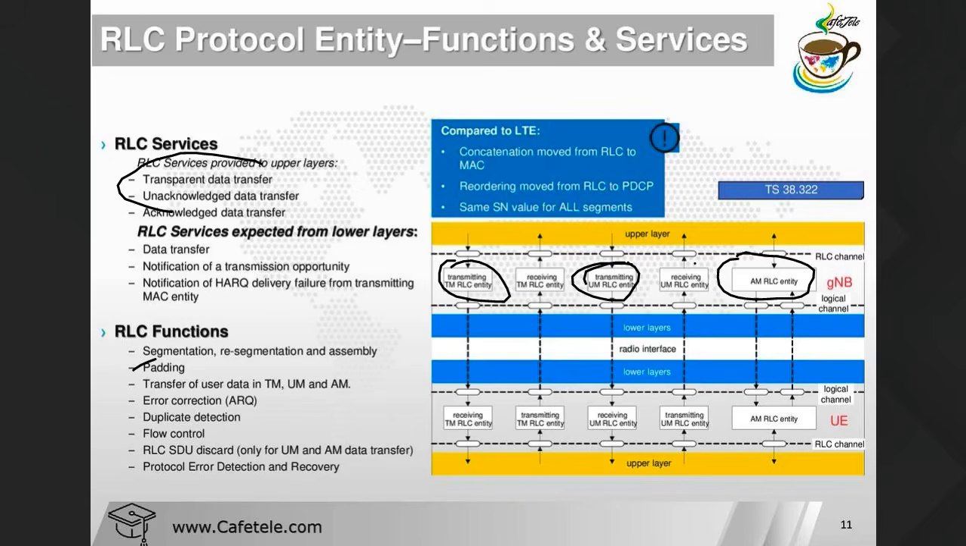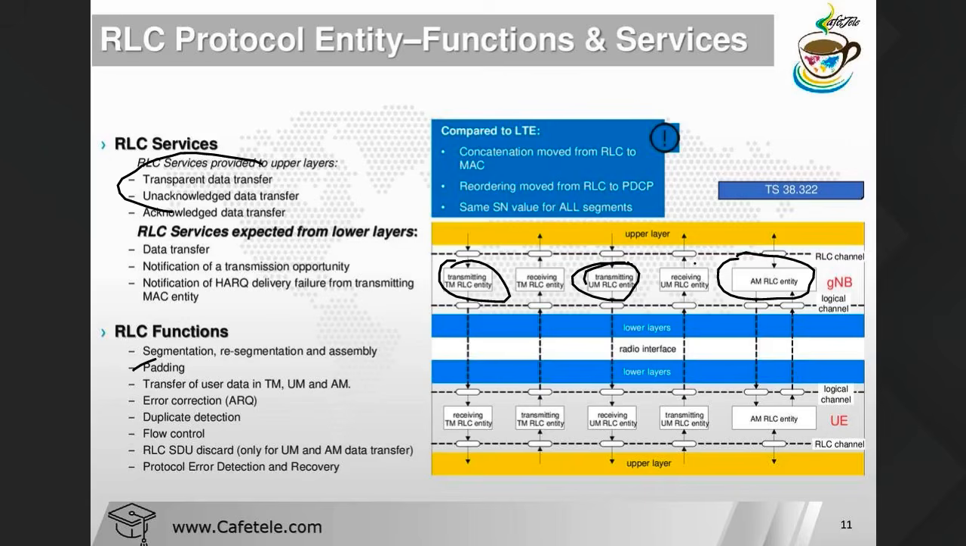And what are the differences in RLC functions between LTE and NR? Concatenation moved from RLC to MAC. So this was not available here; they moved it from RLC to MAC. Okay, and what is RLC concatenation? Basically, RLC concatenation is to build the RLC PDU in the real-time operation actually. So that one moved to the MAC this time.